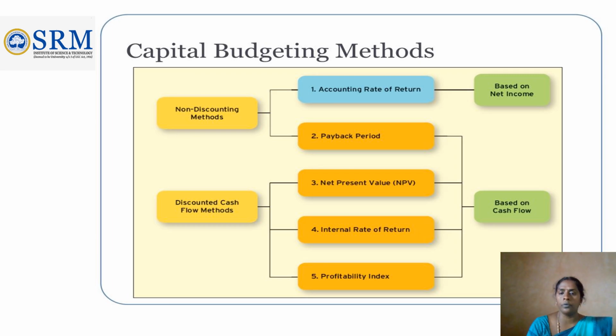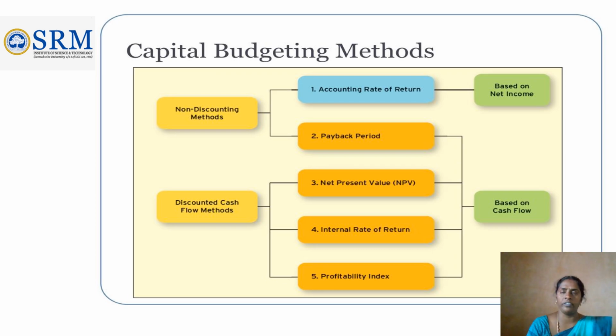So our accounting rate of return, whatever the profit we are getting, will be divided by initial investment into 100, and we will get the rate. If it is the highest rate, that project will be selected. Hope you understood the accounting rate of return. That is profit divided by initial investment.